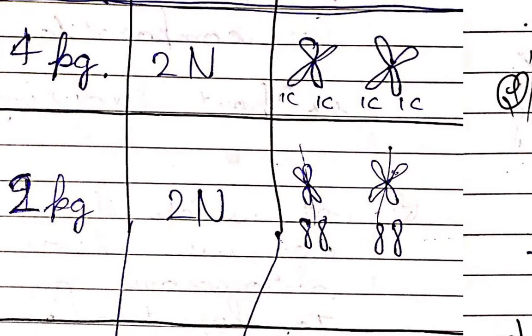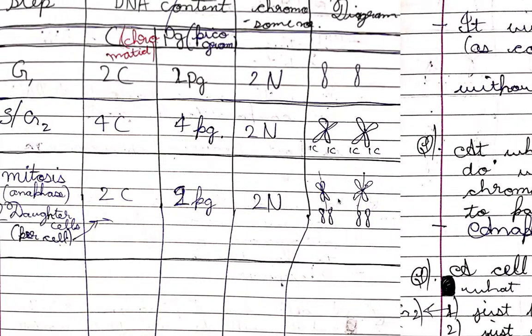Okay, this one you must be understanding. Now 2C and 2N would be the same as this. Okay, this was earlier, but the number of cells has increased. The number of chromosomes has increased, not per cell. If you consider it for one single cell, that is this, then it would be the same.